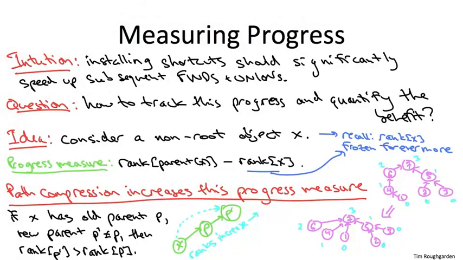And as a consequence, the gap in rank between object 1 and its parent has leaped from merely 1, the difference between its rank and the rank of 4, up to 3, the difference between its rank and that of its new parent, 7. Similarly, object 4, its rank gap has jumped from 1 to 2. Its rank is only 1 less than its old parent, 6, but it's 2 less than that of its new parent, 7.